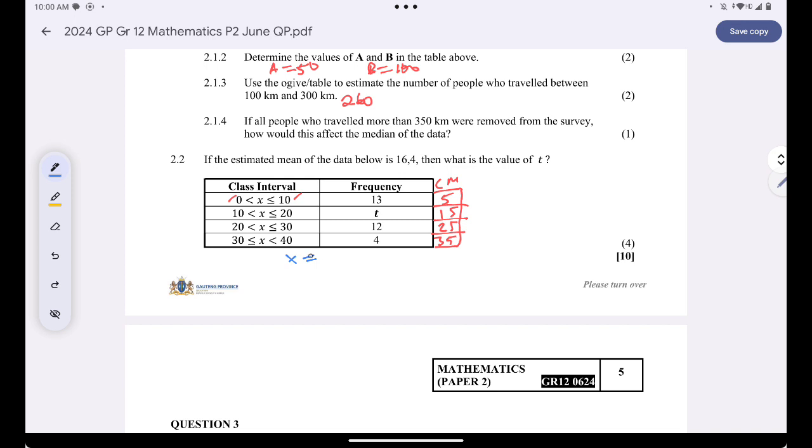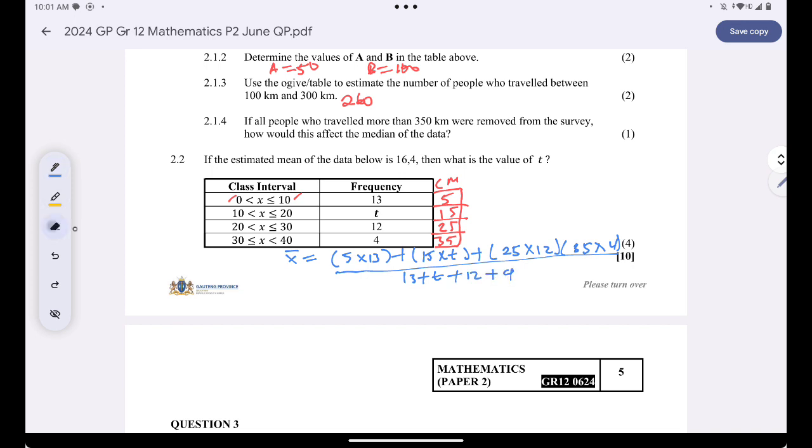Mean is equal to 5 multiplied by 13 plus 15 multiplied by t plus 25 multiplied by 12 and 35 multiplied by 4 all over. I must add all of these things. I'll say 13 plus t plus 12 and 4.